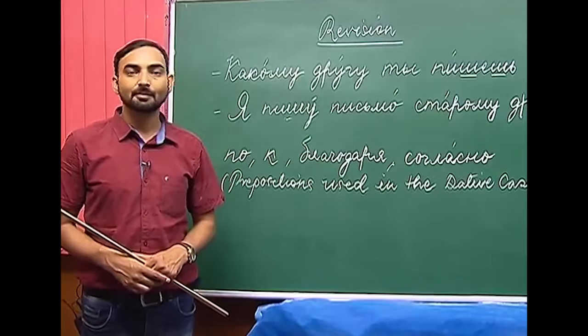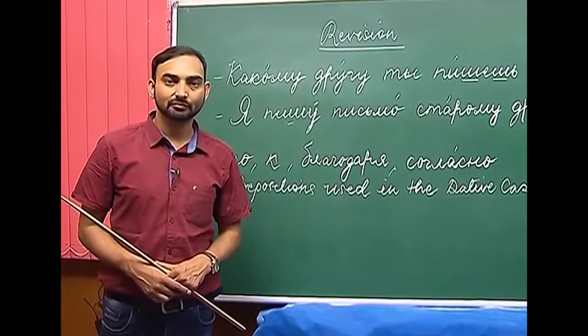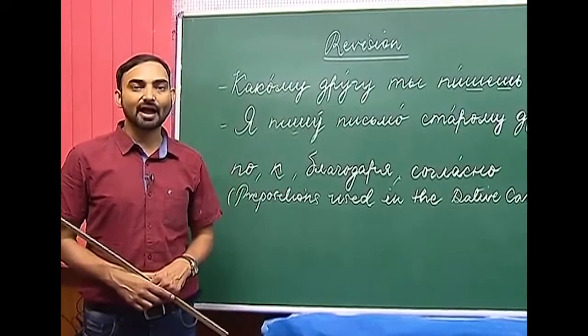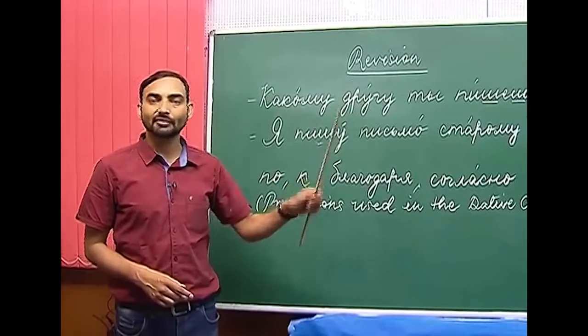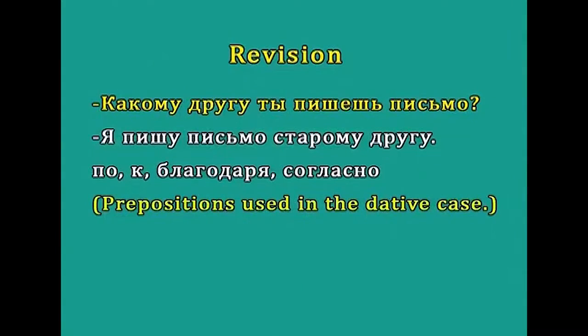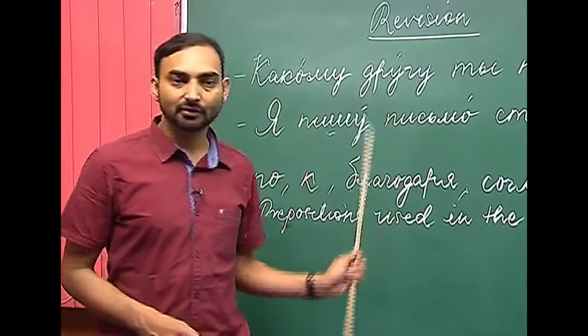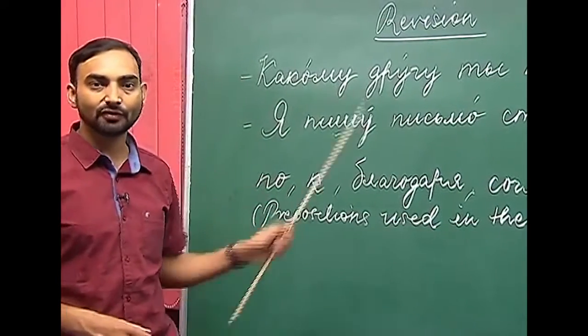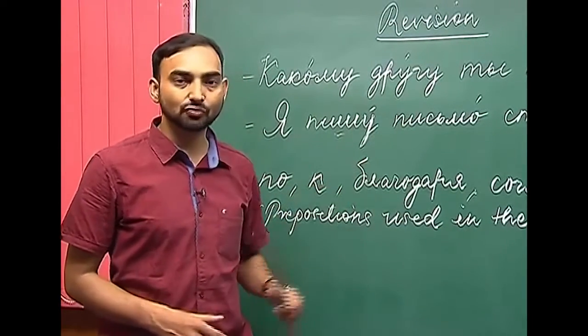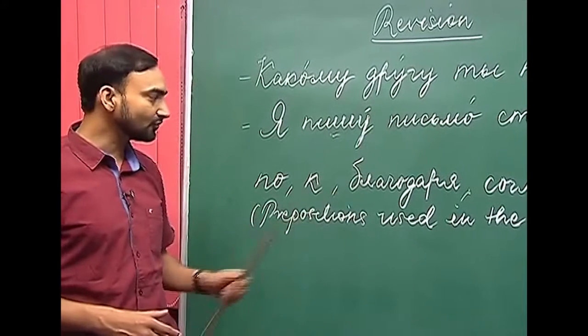For example, по всему миру, across the world, по разным странам, across different countries. К denotes the movement towards somebody or something. К столу, towards the table, к телевизору, towards the television, к другу, to the friend, and so on.